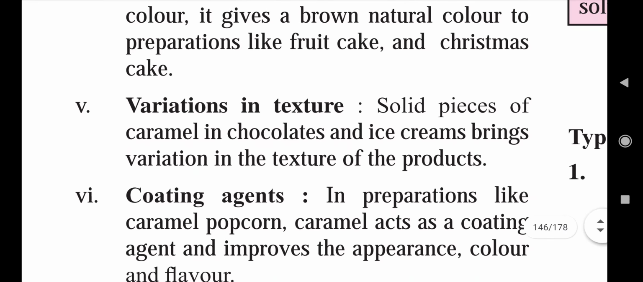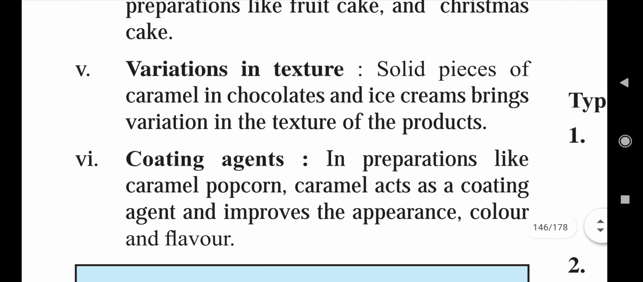Fifth use of caramel in cookery is variations in texture. So, what variations will take place in the texture of that particular food product? Solid pieces of caramel in chocolates and ice creams bring variation in the texture of the products. So, we can also change the texture of any food product with the addition of caramel.